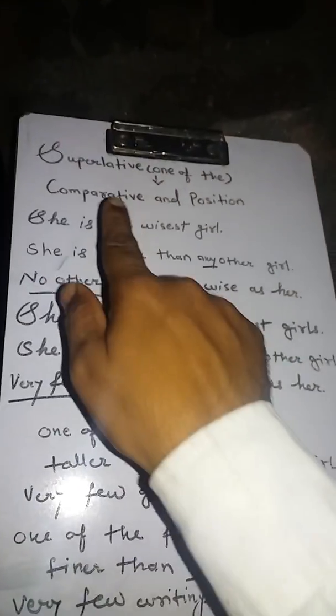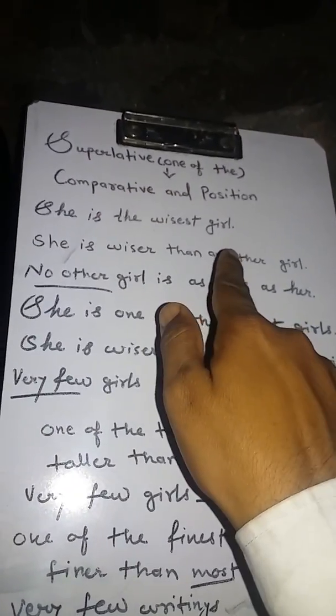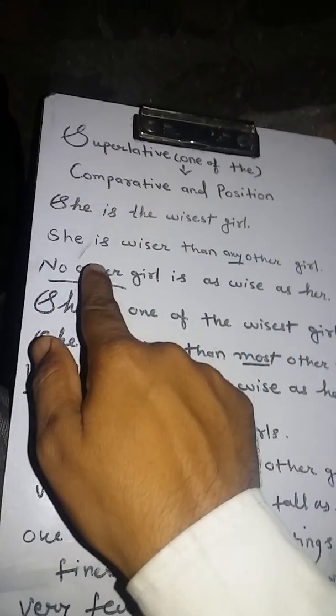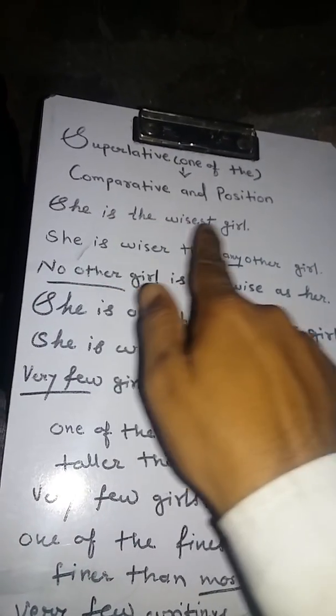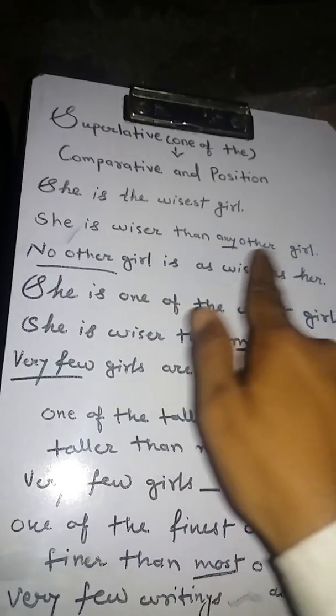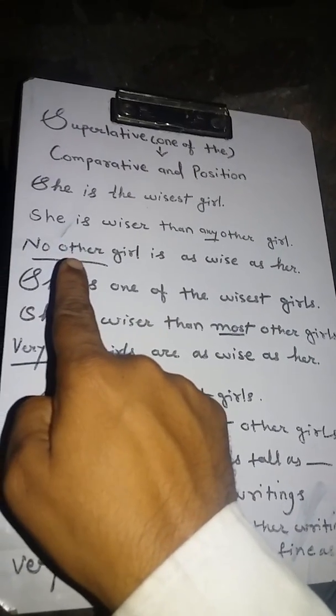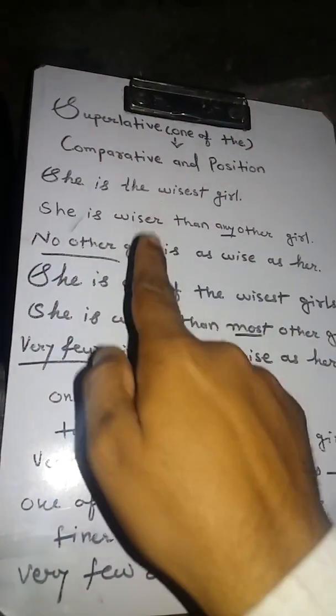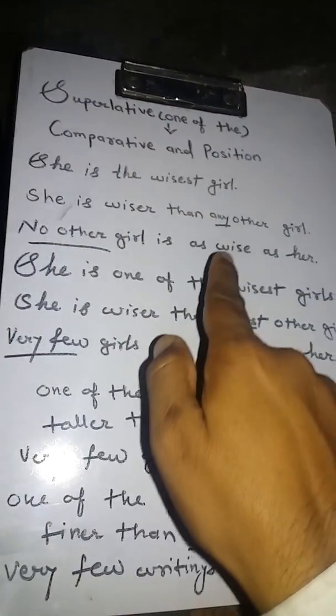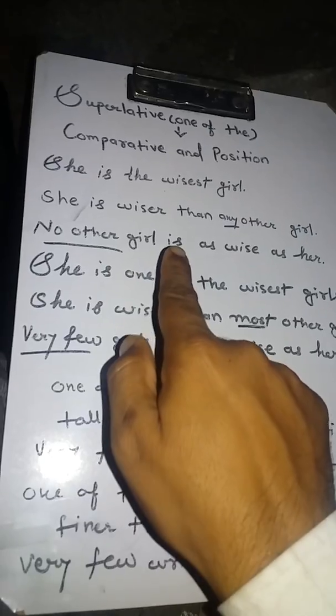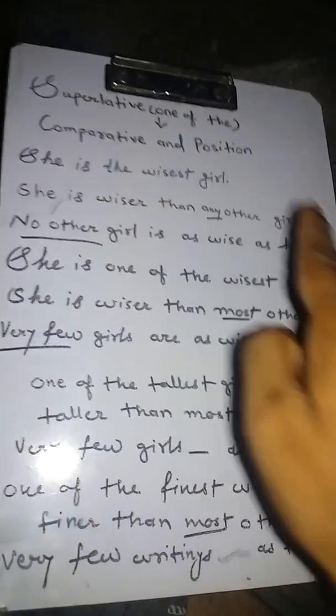You can see here, she is the wisest girl. She is in the answer remains the same, only the wisest girl is changed into wiser than any other girl. When you change it into positive, the skeleton is the wisest girl, no other girl as wise as. Proper helping verb is used here and this subject becomes object here.